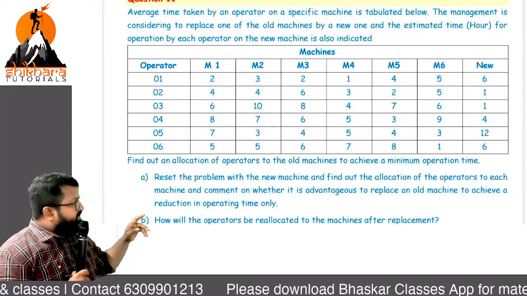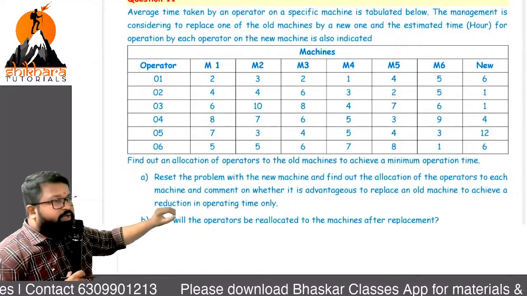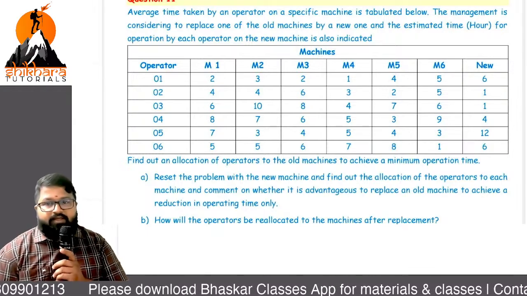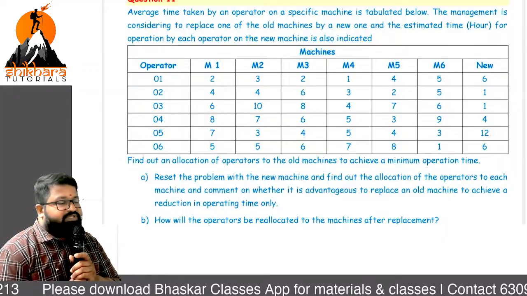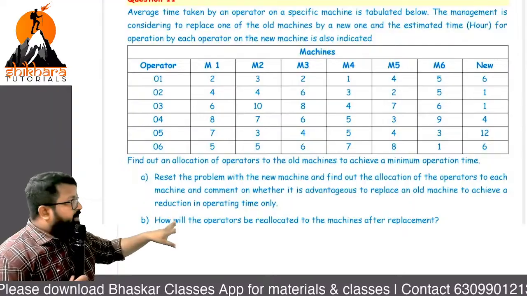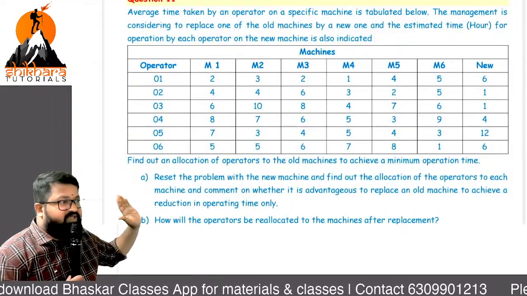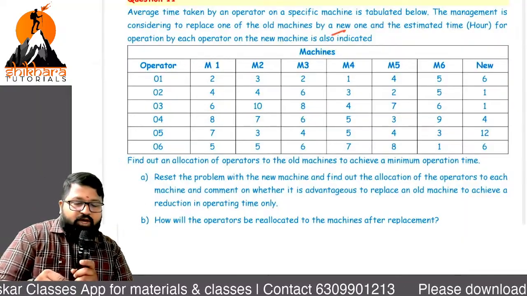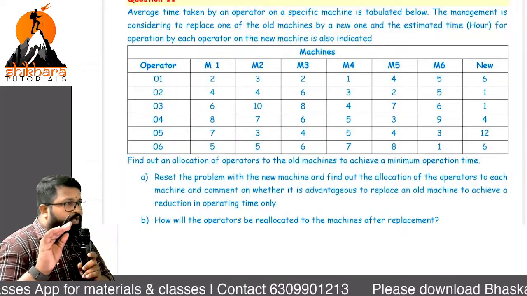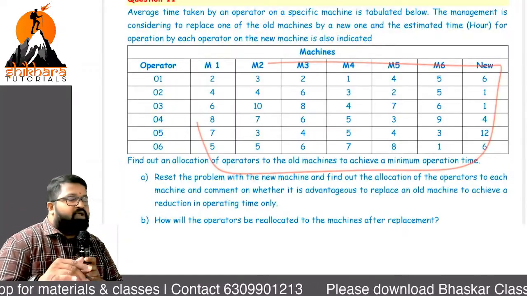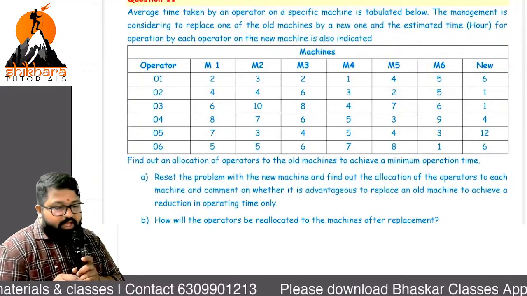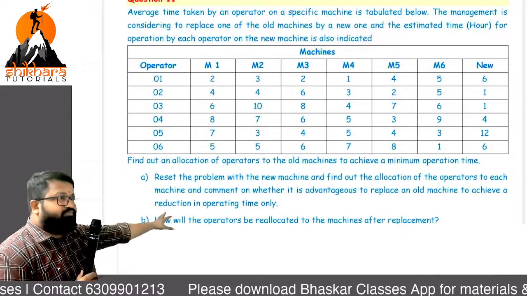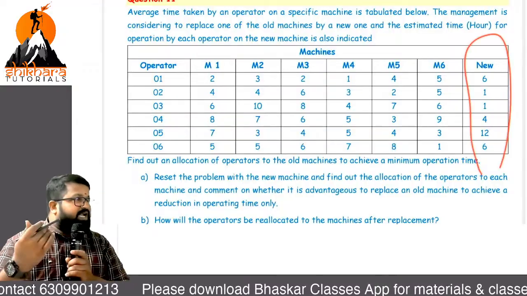So basically, when you are seeing this one, what is the question? You read once at least. The average time taken by an operator on a specific mission is tabulated below. That data is given there. Now, the management is considering replacing old missions with new ones. There is some old mission in this that we have to replace. And the estimated time for operation by each operator on the new missions is also indicated there.